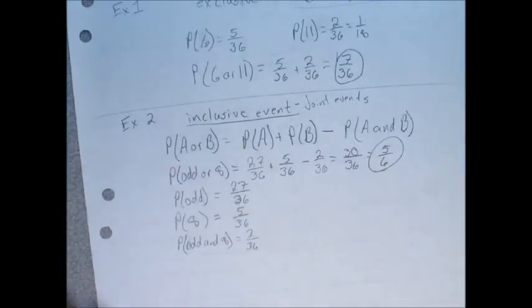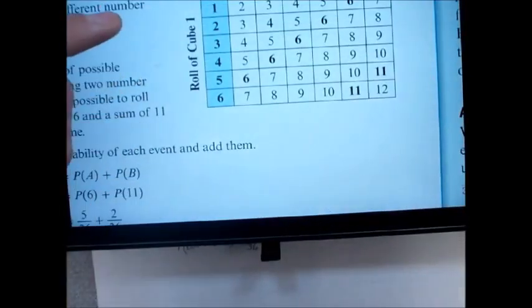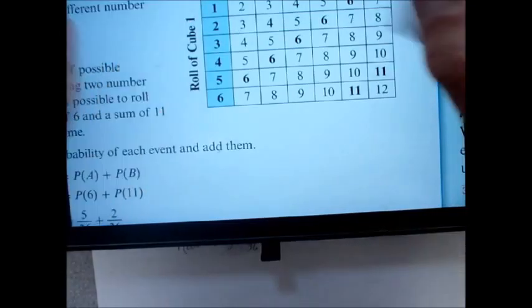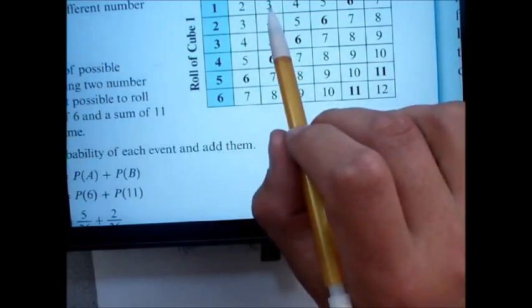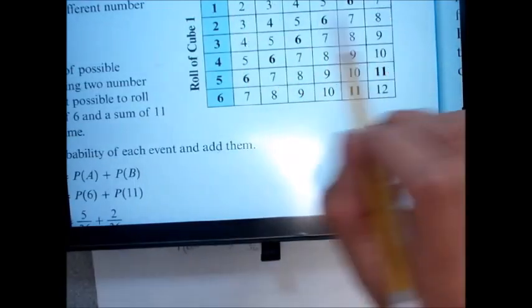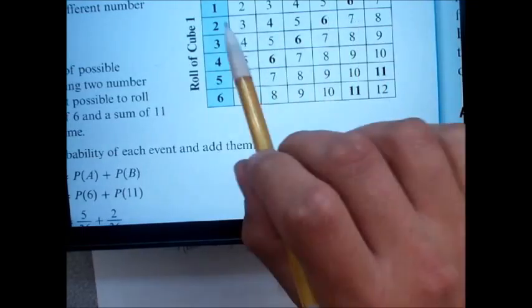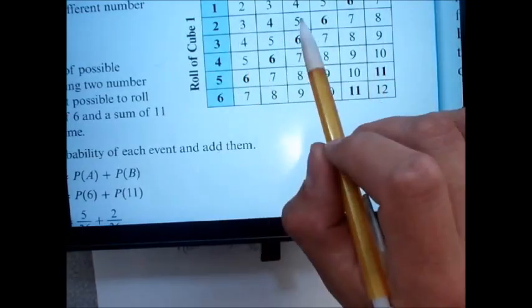Now, the way to do this without doing this whole big equation would be to go through here and say, all right, every one of these that is 8 or has an odd number involved. Okay, 1 and 1. That's 1. There's an odd number involved all the way through here. 1, 2, 3, 4, 5, 6. Okay, 6. And then I would count through here. Every one that involves an even number won't count. So there's only 3 in here. So 6, 7, 8, 9.